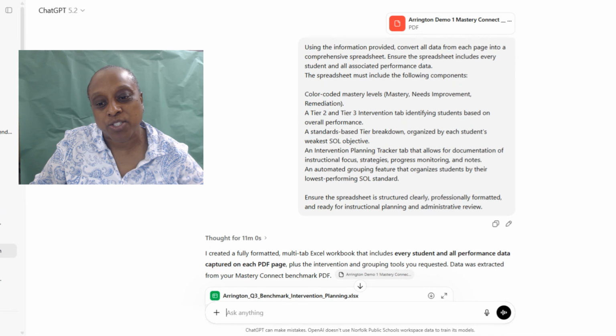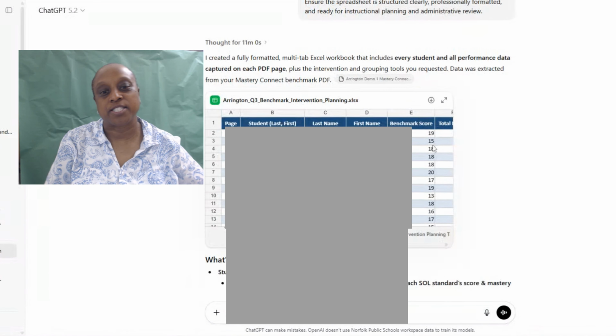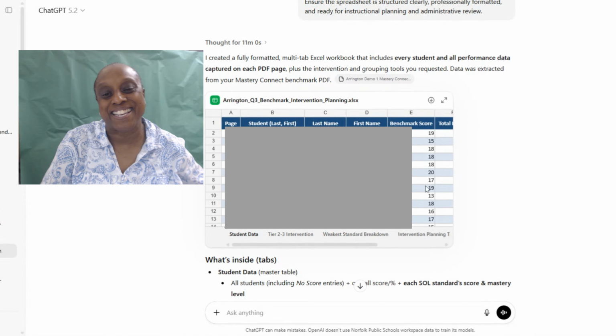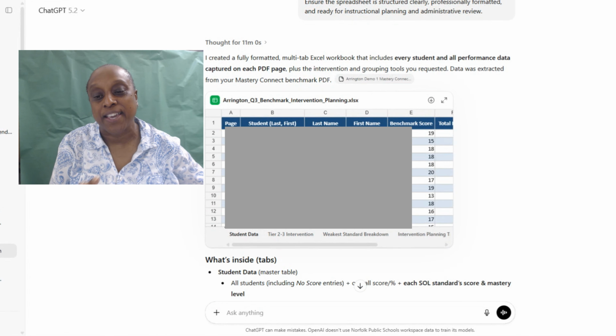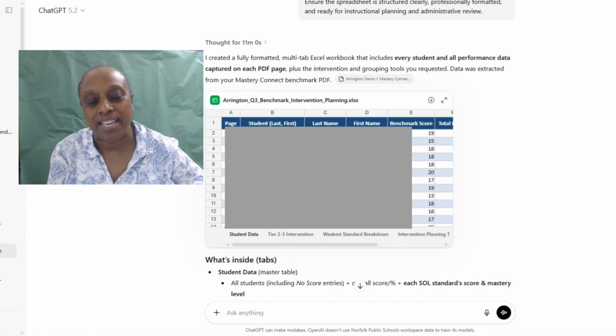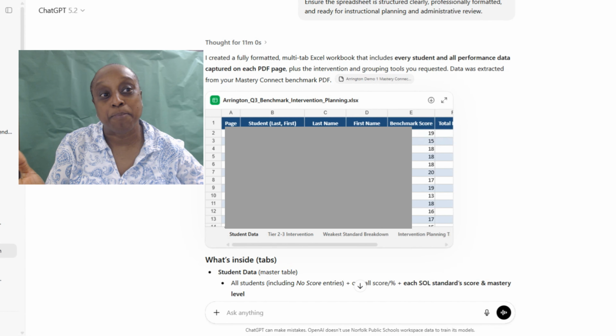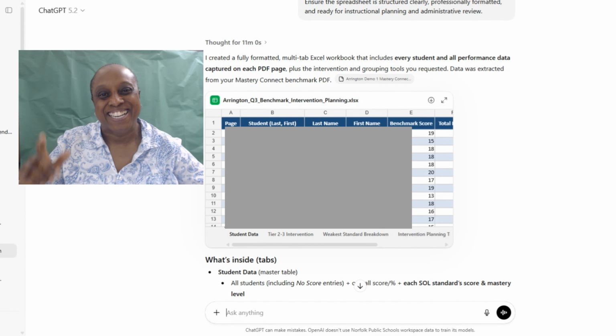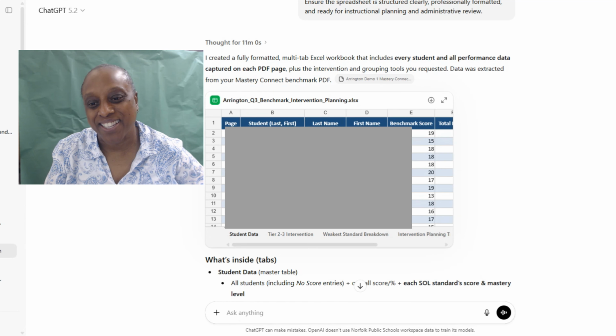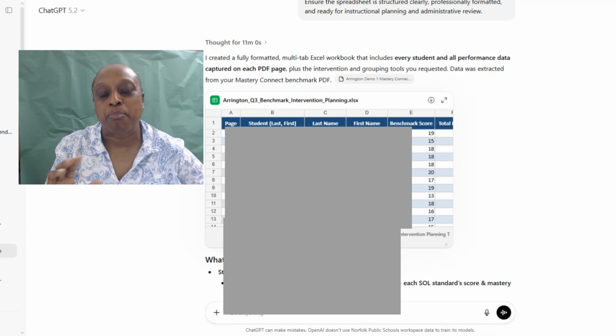And so when I scroll down a little bit, boom, okay, here is my spreadsheet that I can easily go ahead and download. Now, the thing about this is that it took about 7 minutes for it to create this particular spreadsheet right here. However, it broke it down.